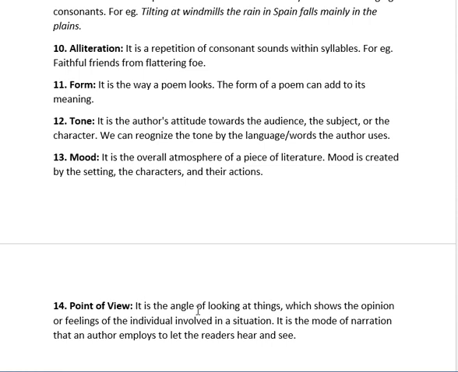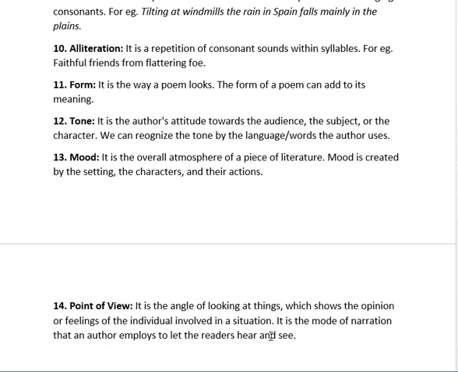It is the angle of looking at things, which shows the opinion or feelings of the individual involved in a situation. And it is the mode of narration that an author employs to let the readers hear and see. So whose point of view is found in the first stanza? Whose point of view is found in the last stanza? Like that.